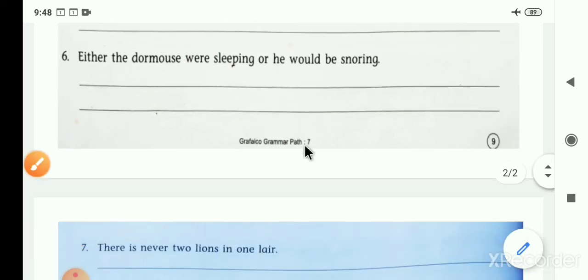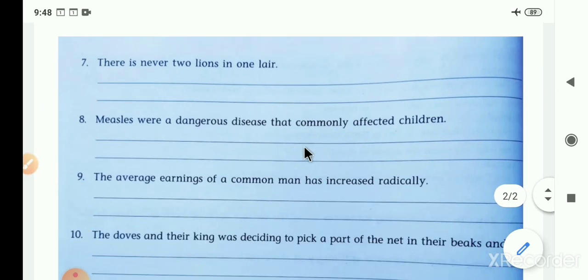Now the seventh sentence. Now we have to understand the seventh sentence. There is never two lions in one lair. So there, as you remember, one rule came in the subject verb concord agreement teaching points. If a sentence starts with there or here, we have to see the subject. There and here are not the subject, but we have to look at the subject that comes after. Here in that sentence, two lions is the subject.